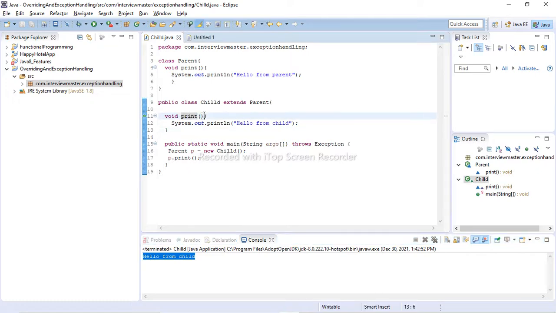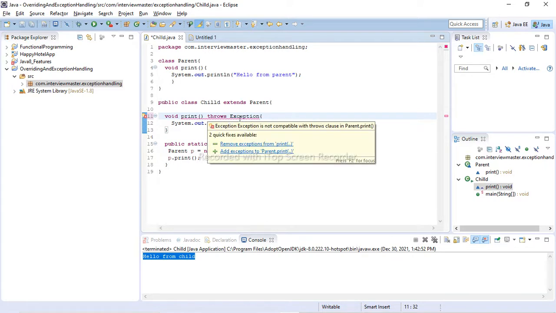Now let's say we try to throw an exception in the child. What we get is that the exception is not compatible with throws clause in parent print.